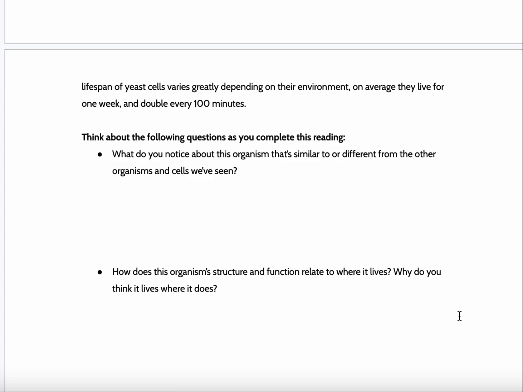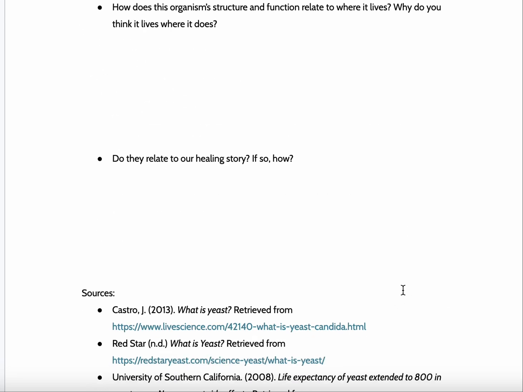So think about these questions. What do you notice about this organism that's similar or different from the other organisms and cells we've seen? How does this organism's structure and function relate to where it lives? And why do you think it lives where it does? Do they relate to our healing story about our guy's foot? And if so, how?